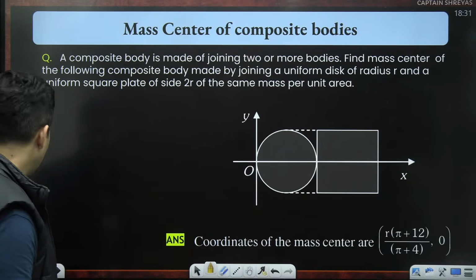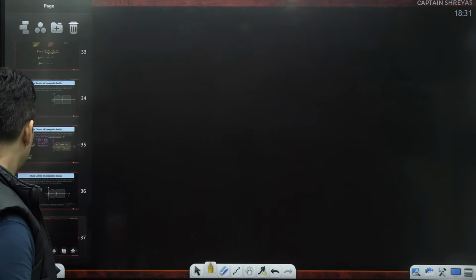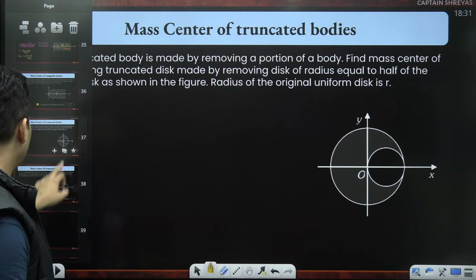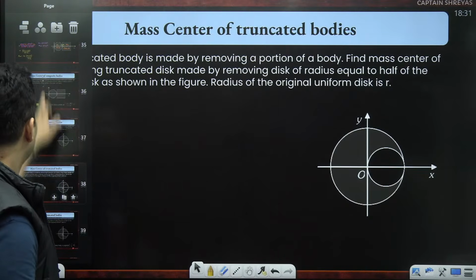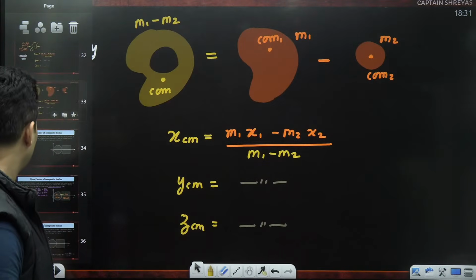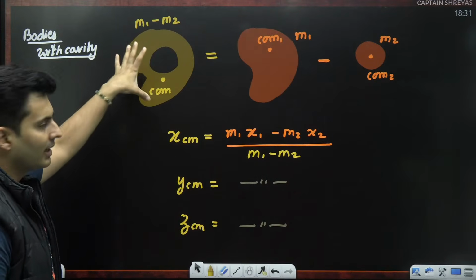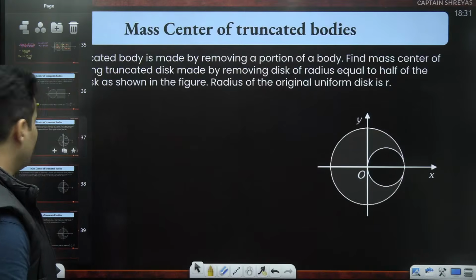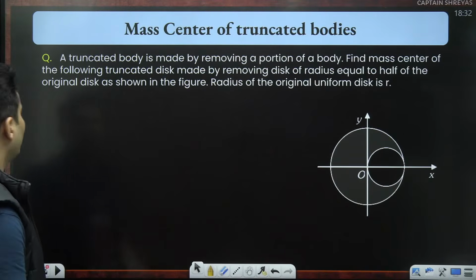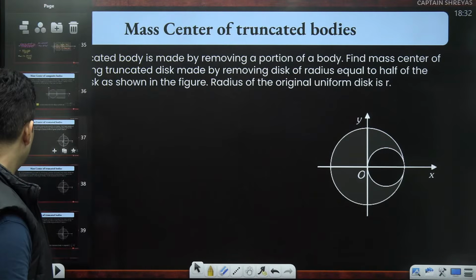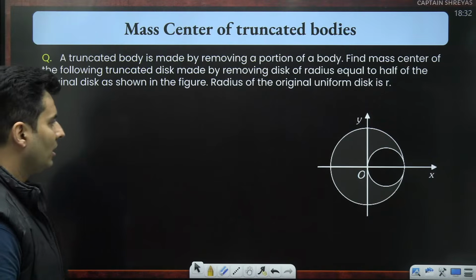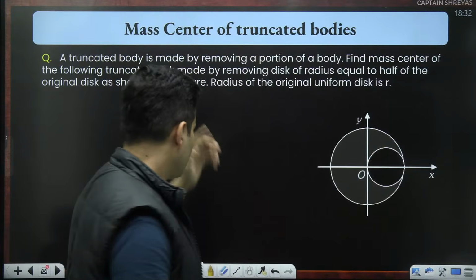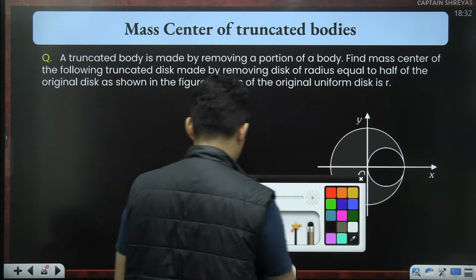Let's go to the next type of question now, where we'll have truncated bodies, basically bodies with a cavity. Truncated means something is removed, or a cavity is there. So let's try to solve this kind of question. Now over here, like I said before, you have to see which mass was removed from which mass. So think about it like this in this particular scenario.